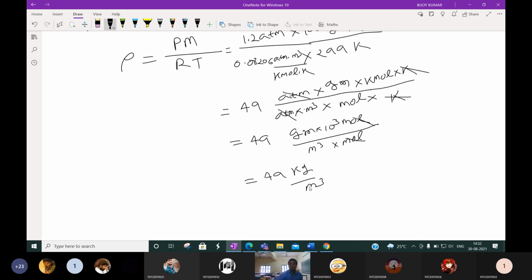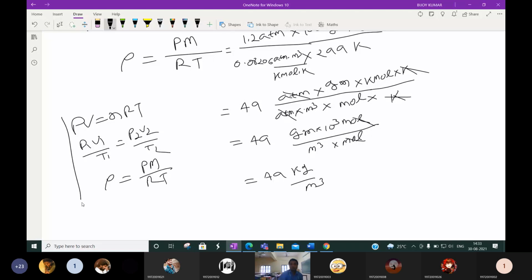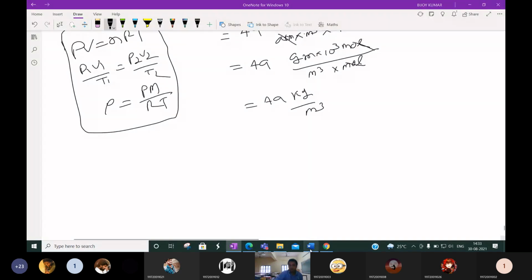Okay, simple things. The formulas, please remember: PV is equal to nRT, or you can say P1V1 by T1 is equal to P2V2 by T2, or you know that density is equal to PM by RT. Based on these three formulas only, the numericals will be asked. Okay, next, another problem, a short problem.